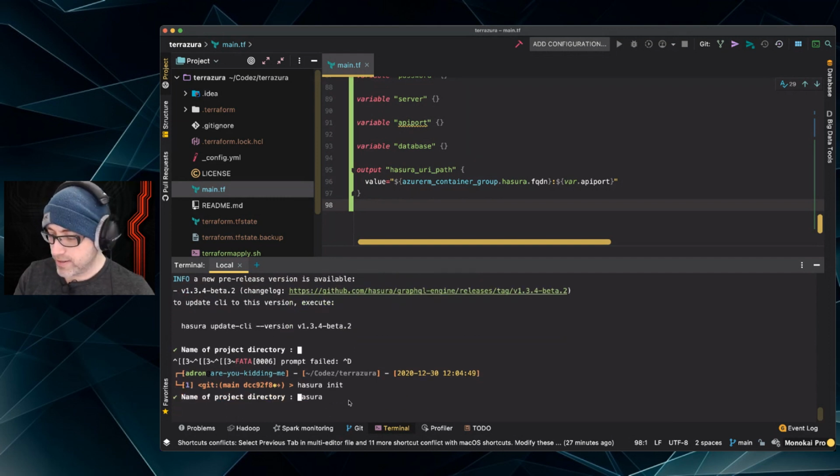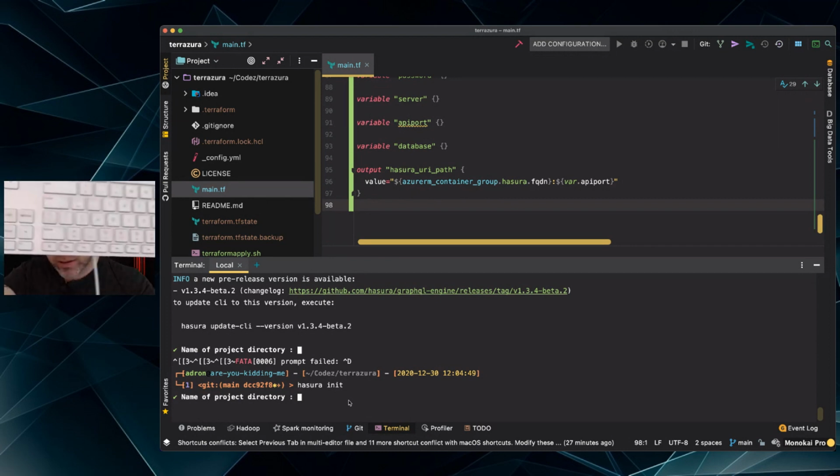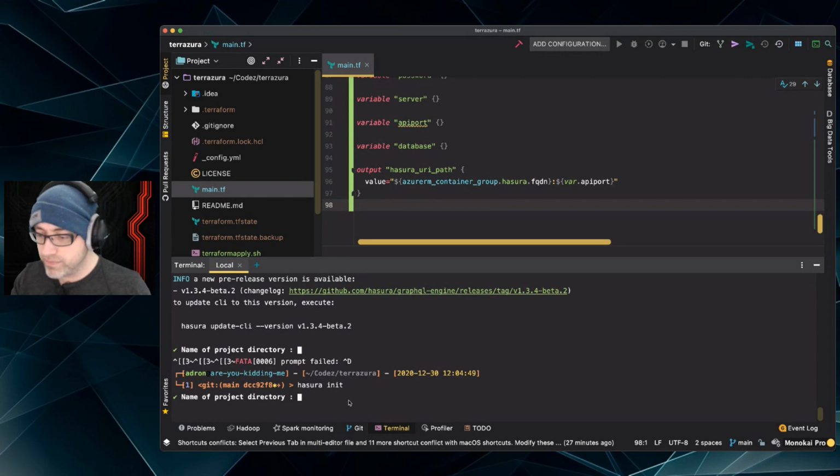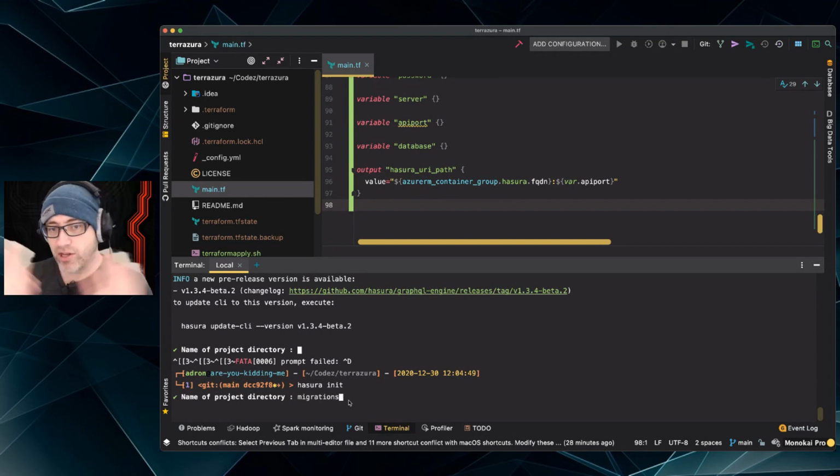I used the wrong delete key on my keyboard. I have one of these keyboards, right? So I used the delete key with the delete button versus the other one. I don't know what happened, but anyway, put in all that code or whatever. But I did it right this time, and I'm going to call it the migrations directory. That's what I'm going to call it. That's all I'm going to call it.